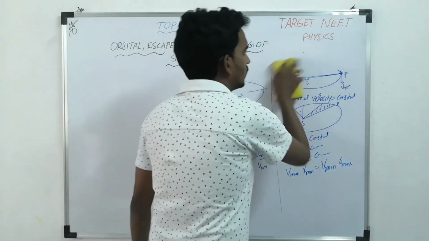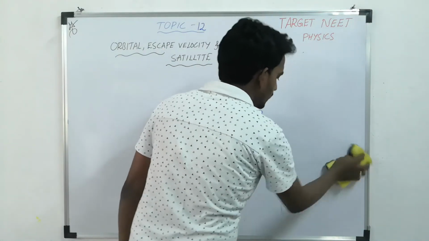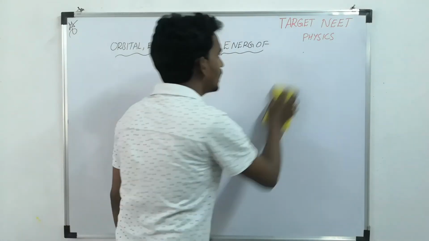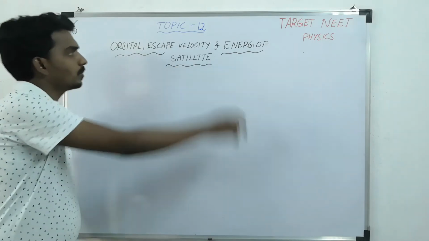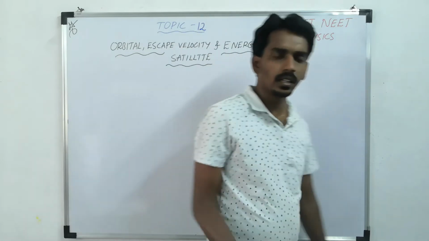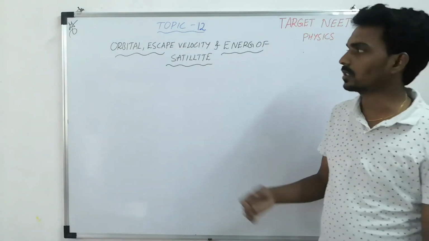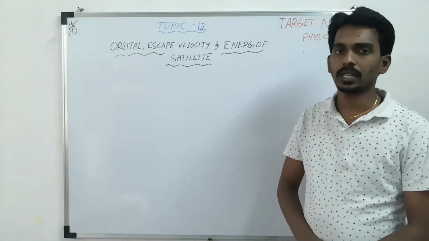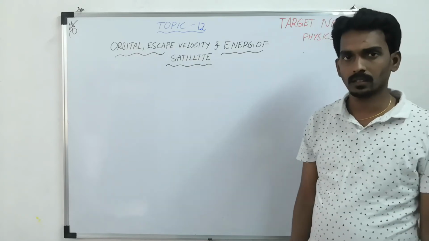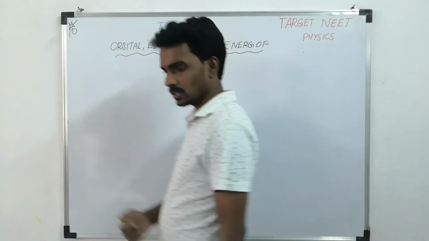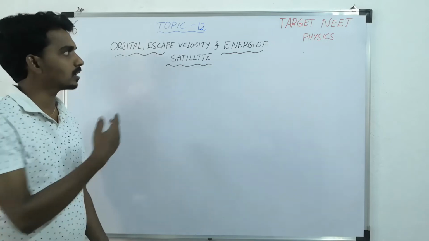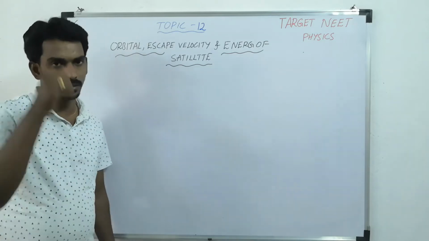But later Newton said that the path is circular, and based on that we will study orbital velocity, escape velocity and energy of a satellite. Based on that only, questions usually come frequently. So let us consider those things. There is a chance to get questions based on Kepler's laws of motion also, but most of the times they ask questions based on these things.